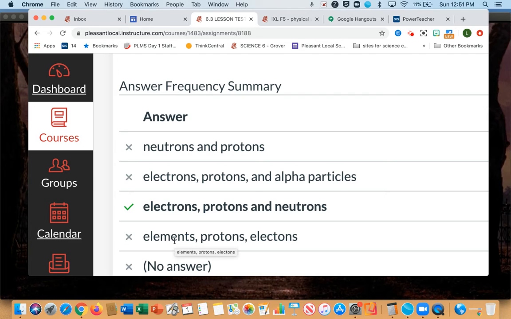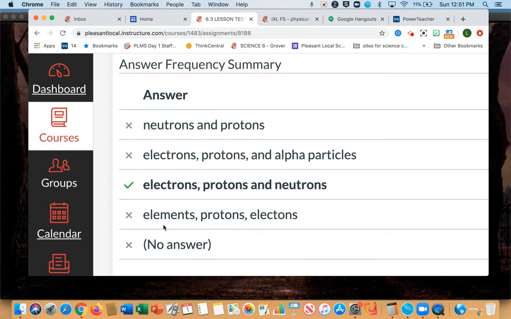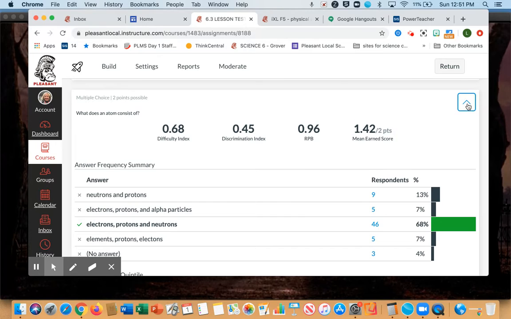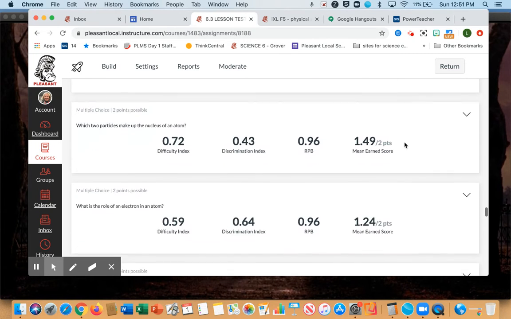Elements is not part of the answer. Neutrons and protons would be okay, but you're missing electrons. So in an atom, again, are electrons, protons, and neutrons. So that's very important. That's kind of a fundamental thing for this lesson. So again, if you need to jot that down, I would highly suggest it.